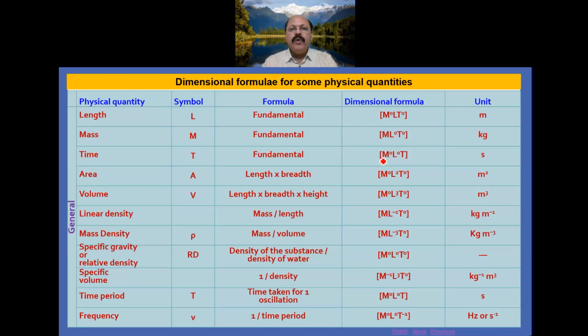So if you know the formula, then easily you can write the dimensional formula. So at least you have to know how to write dimensional formula by knowing the formula, and some physical quantities are compiled in this table along with their symbol, formula, dimensional formula with their units.